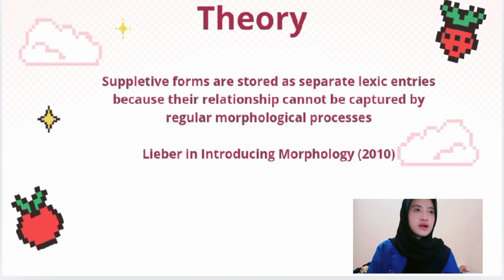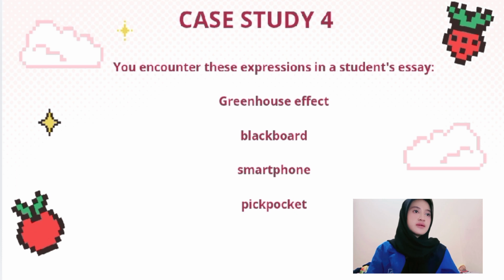Suppletive forms are stored as separate lexical entries because their relationship cannot be captured by regular morphological processes. Lieber, Introducing Morphology, 2010.